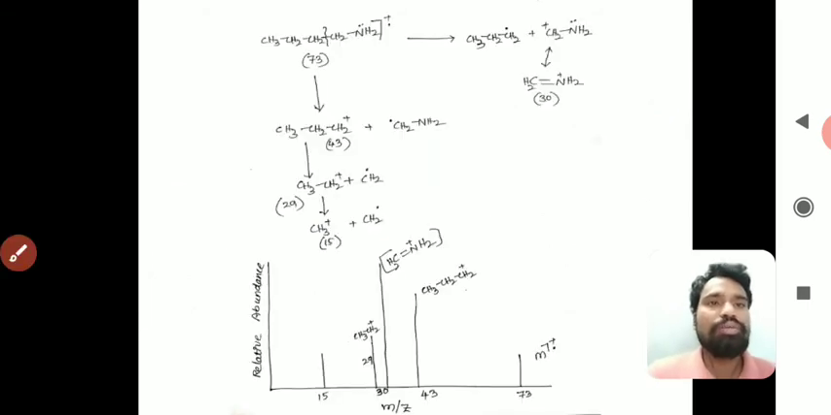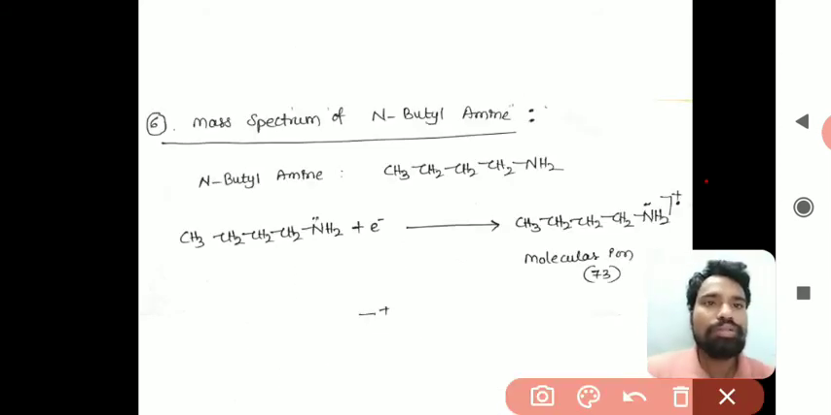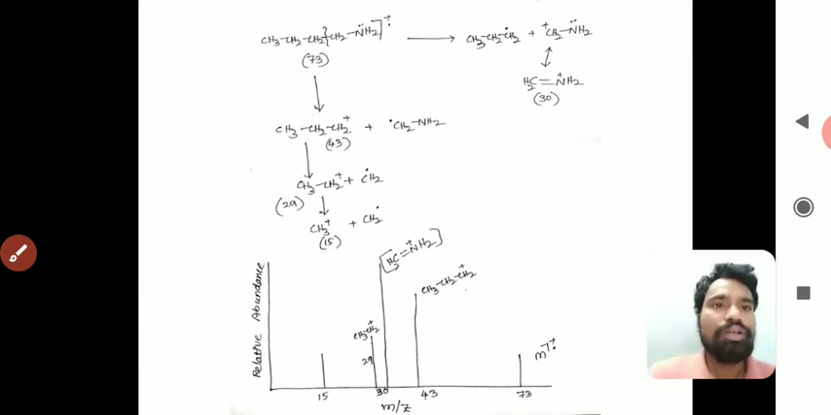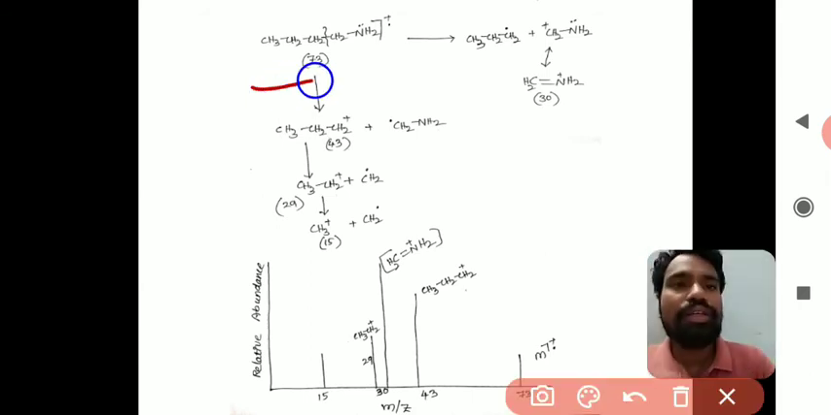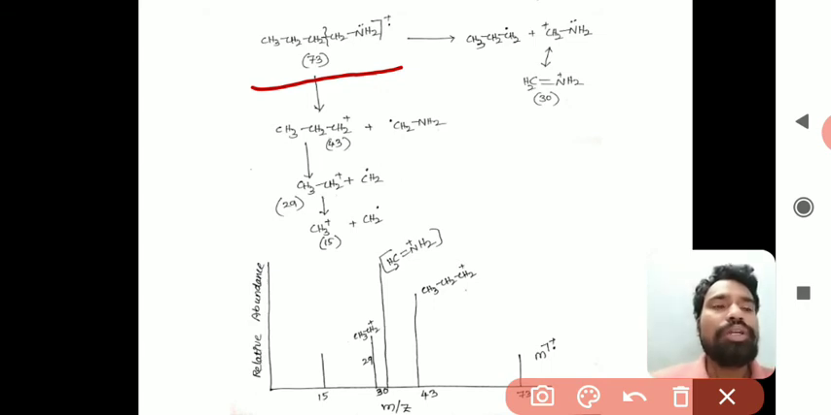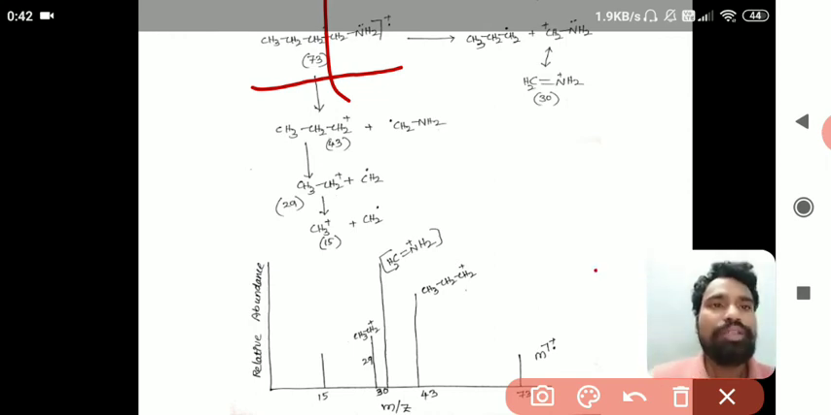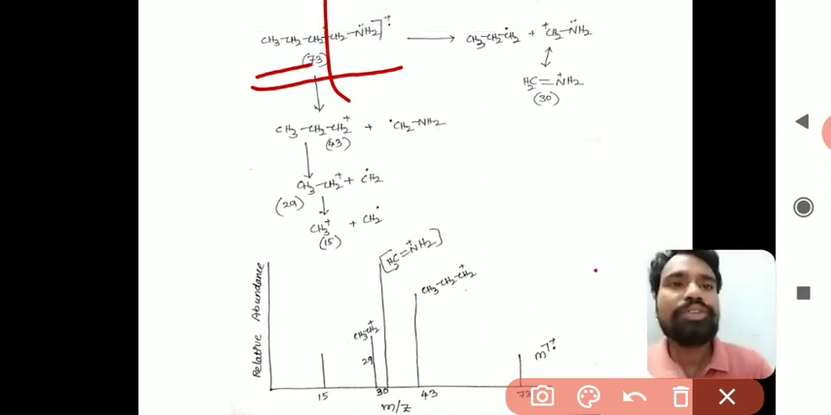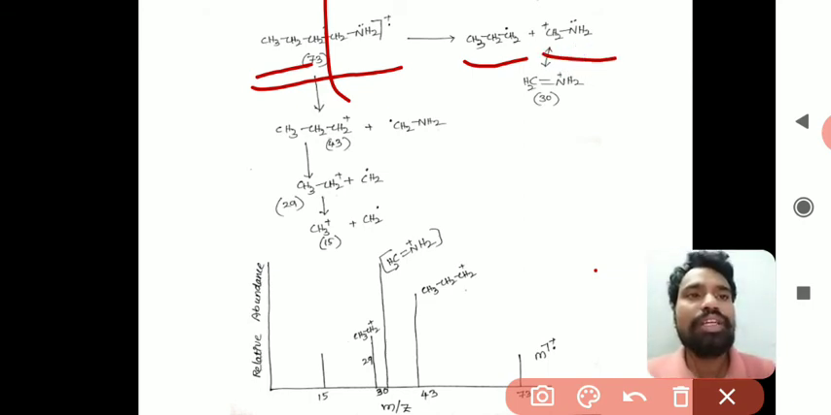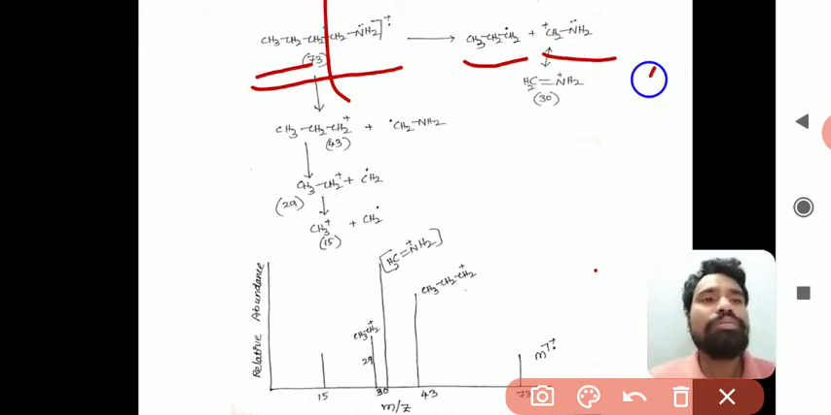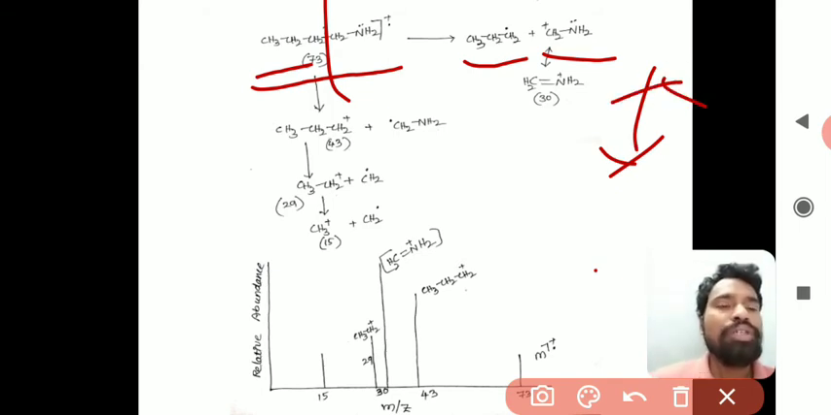So now we will see the fragmentation process of N-butylamine. Observe here, the carbon-carbon bond which is adjacent to the nitrogen will break. Then this forms CH3CH2CH2 radical and CH2+NH2, which upon resonance is converted to CH2=N+H2. So this is the first fragmentation process in N-butylamine.